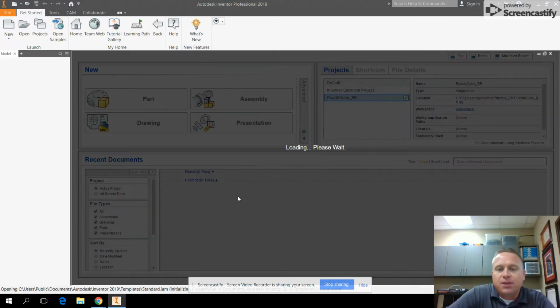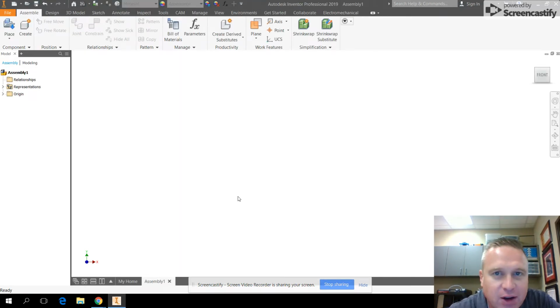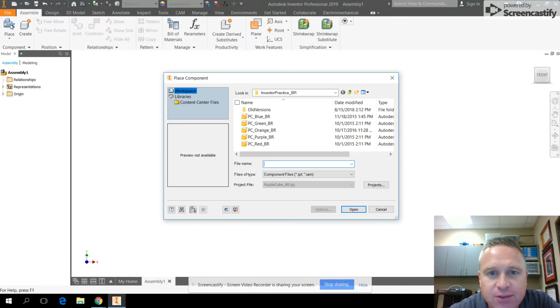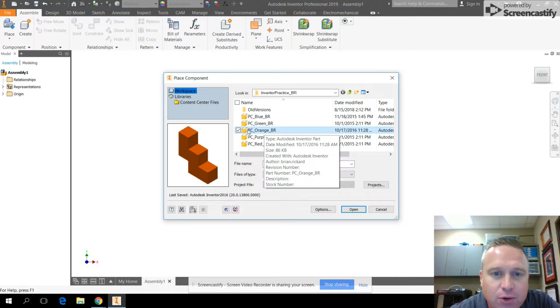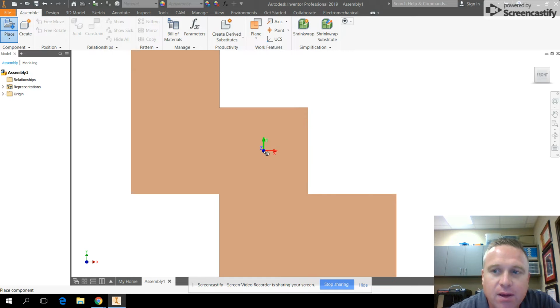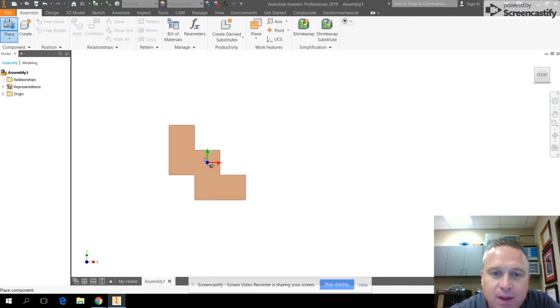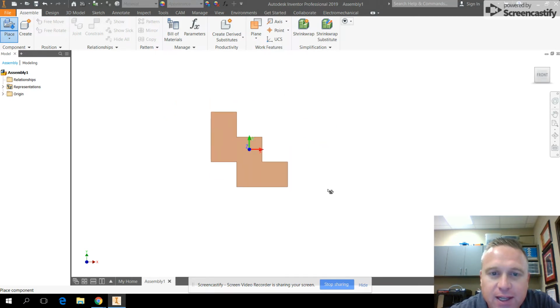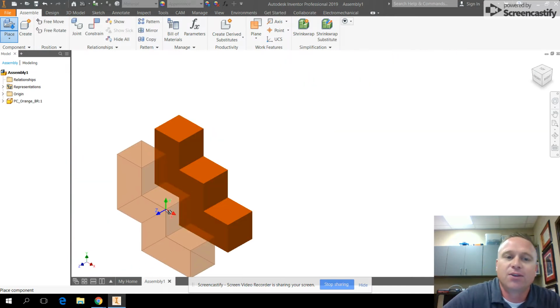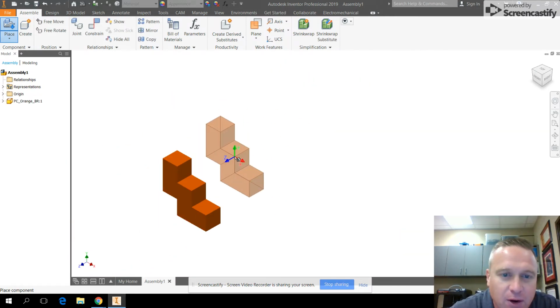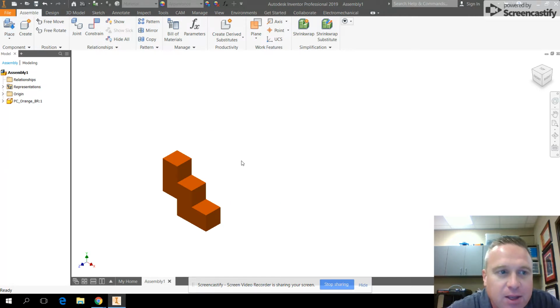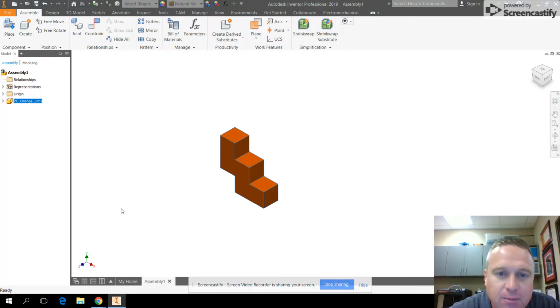So what we're going to be doing within an assembly file is placing all of our parts and constraining those parts together. And so what I'll do is I'll go ahead and click place. I'm going to find two of my parts. I'm going to start with my orange part. And I'm going to click open. And when I do that and I zoom out a little bit, I can see that I can move it around. And wherever I click, it's going to place that part in the assembly. And so I just want one of those parts. And so I'm going to go ahead and hit escape on my keyboard. And I have the one part now in my assembly.